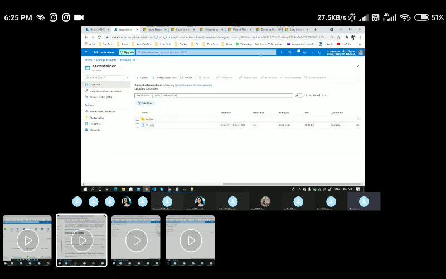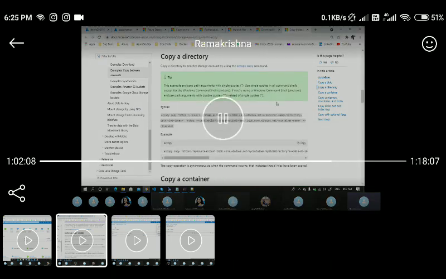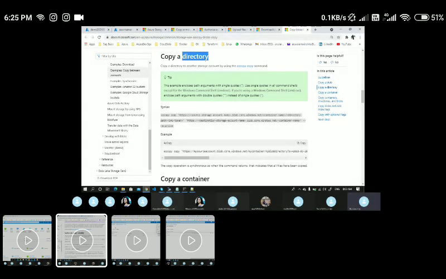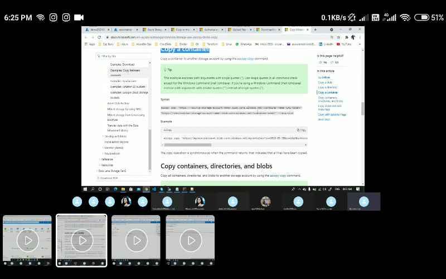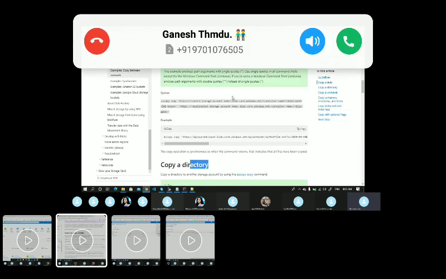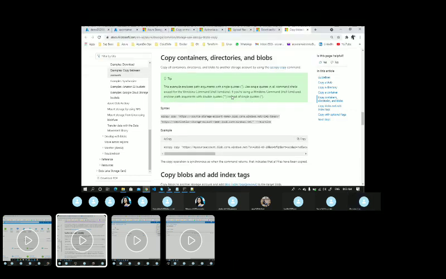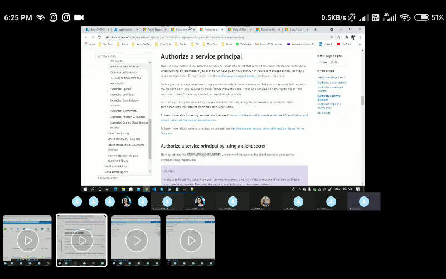So this is how you can copy blobs. If you want to copy a single file, you can specify the file name, and if you want to copy an entire container, you can do that. That is what I did: I copied a container. If you want to copy a specific directory or a file, you can follow the above. The remaining things you can see, and in addition, let's come back here.